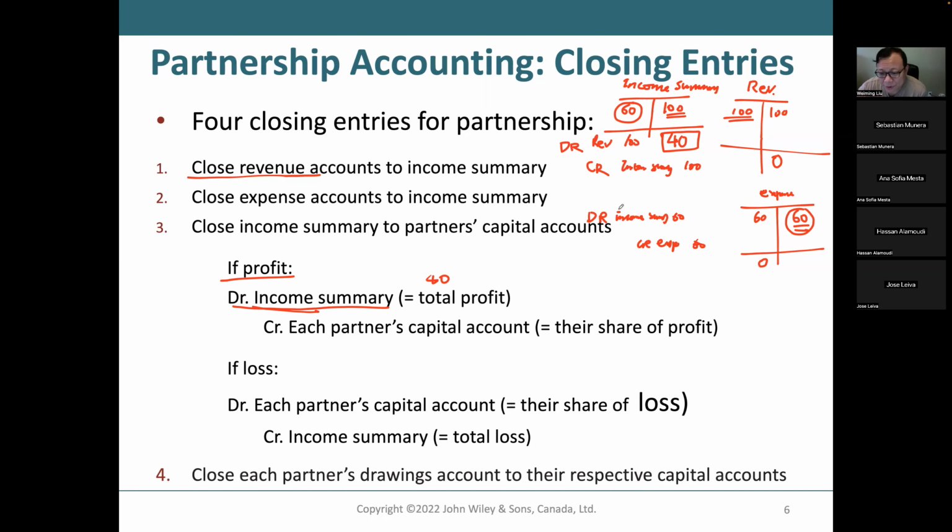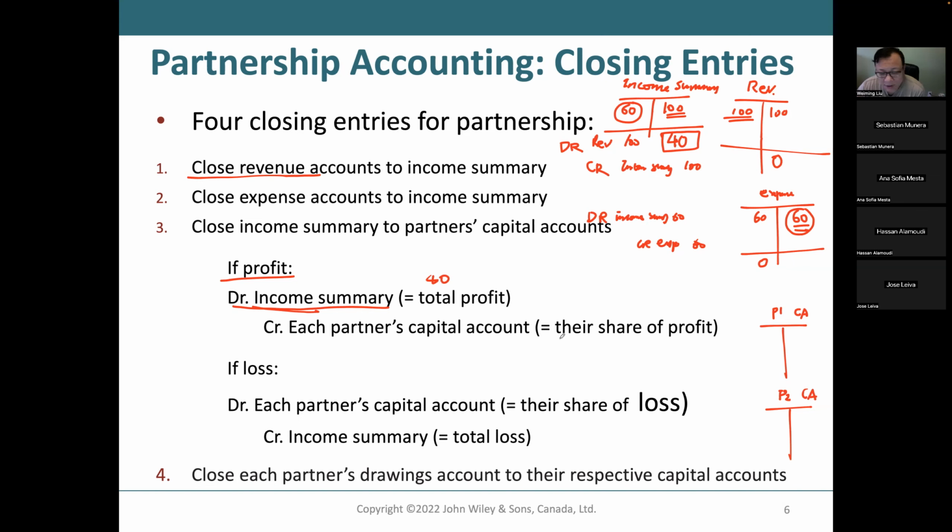Okay, so if you have partner one, P1, their capital account, and you also have partner two's capital account, P2, okay? So now your income summary is 40. You are allocating the 40 to these two accounts. So you have to debit income summary for 40, then your income summary will be zero.